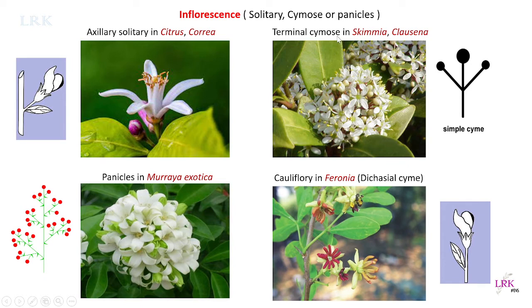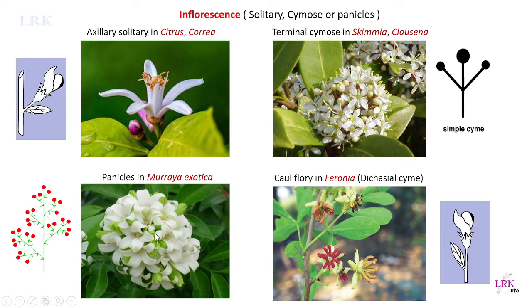It is terminal cymose in Skimmia and Clausena. See, terminal means the apical bud turns into an inflorescence. Here, the axillary bud turns into an inflorescence, we call it axillary. Now it is terminal. The apical bud turns into an inflorescence, and it is also cymose inflorescence. The examples are Skimmia and Clausena, and in Murraya, the inflorescence is a panicle.